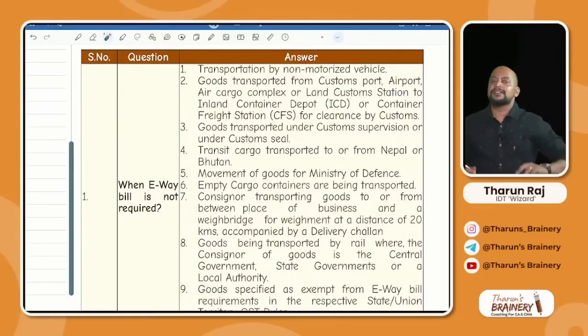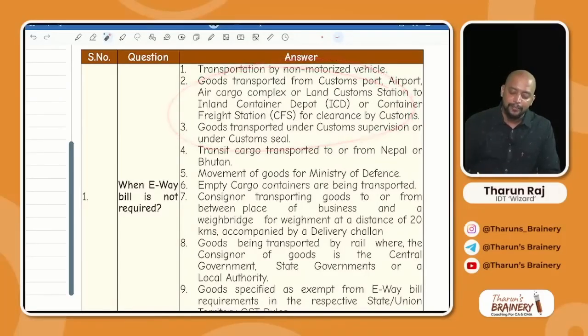Remember, these are places which are under the control of customs. What are those places? Port, airport, then land customs station, container freight station, inland container depot, customs warehouse. These are places which are under customs control. Between these places when we are moving goods, customs control is there anyhow. So due to that reason an e-way bill is not required.